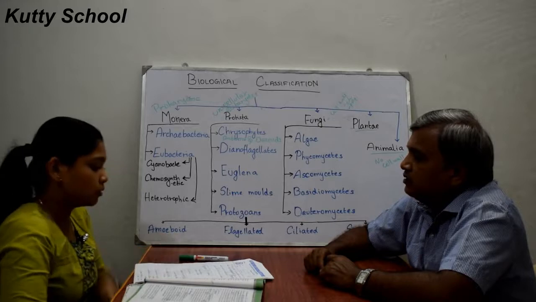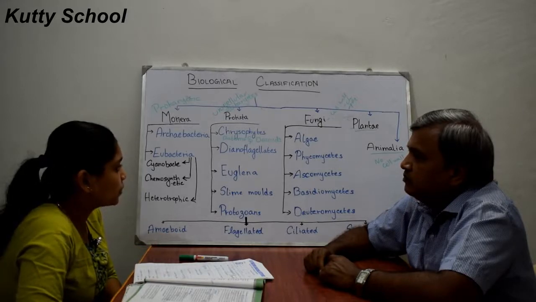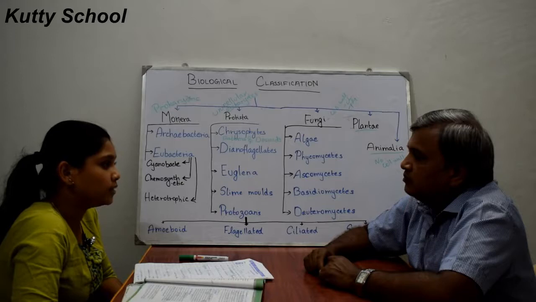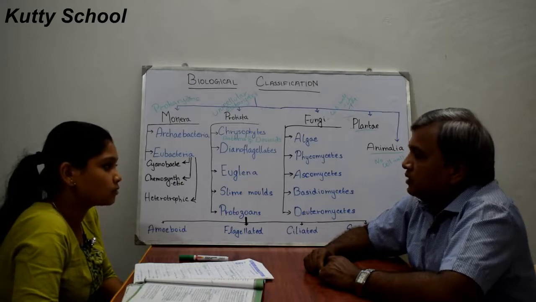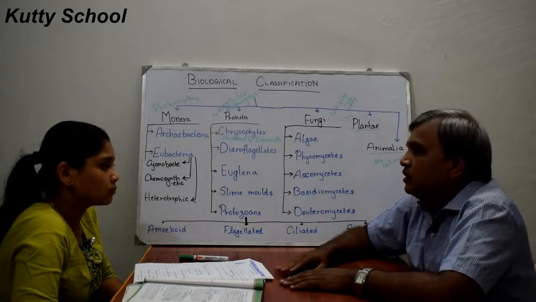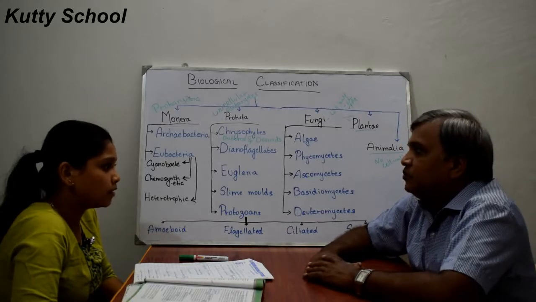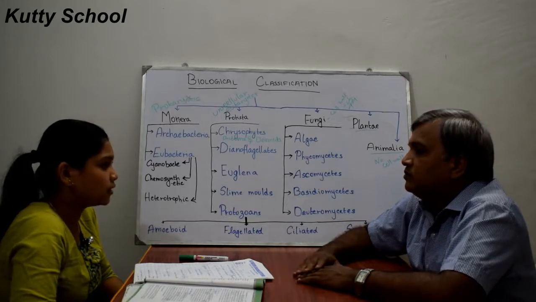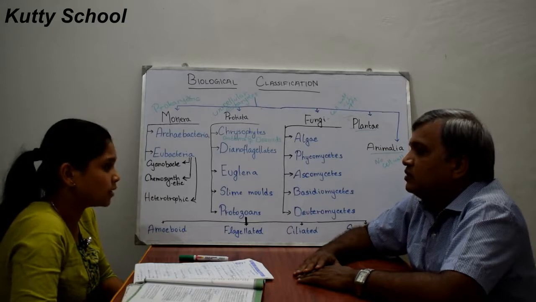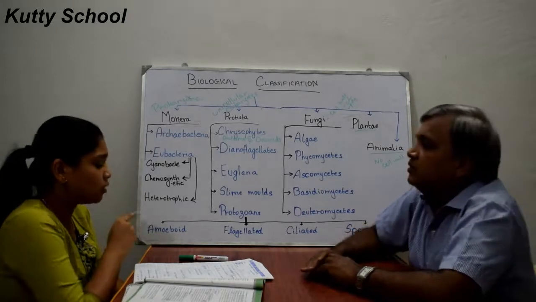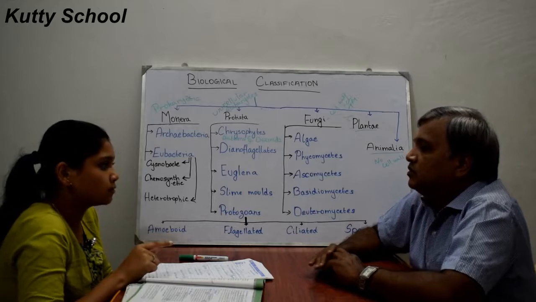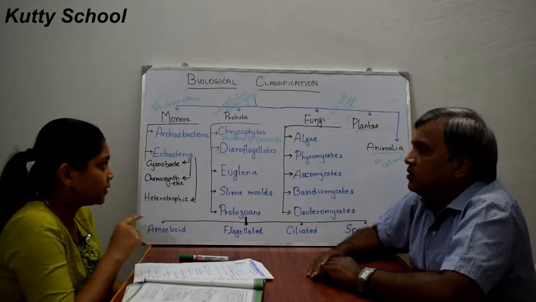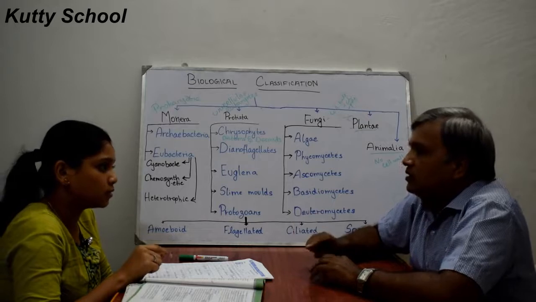Because of the dinoflagellates, many seas appear red. Due to rapid multiplication of these dinoflagellates in large amounts, the sea appears red in color, particularly with the organism Gonyaulax, which is an example of a dinoflagellate.